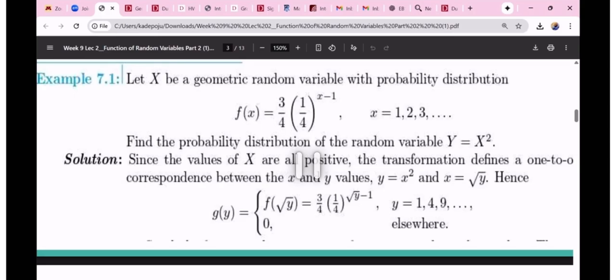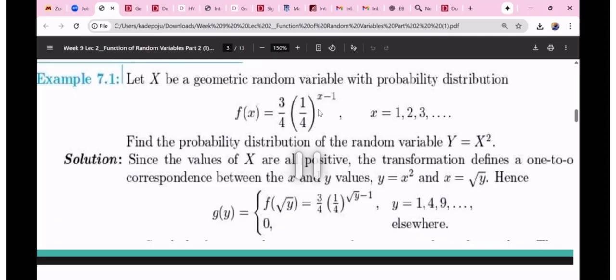Let X be a geometric random variable with this probability distribution. This is a geometric distribution. We've done this before. We use the geometric distribution to model events where we want to figure out how many trials we are going to have before recording a success. Of course, this is a discrete probability distribution.